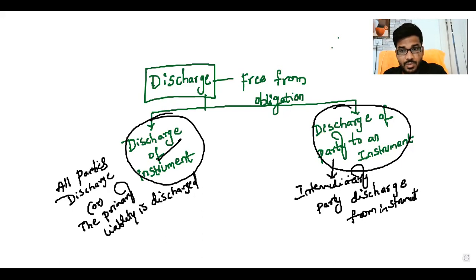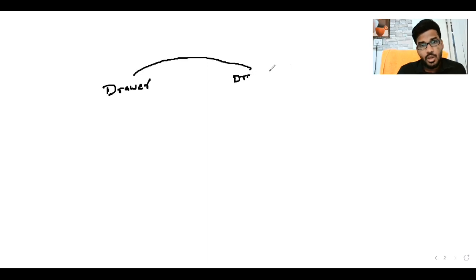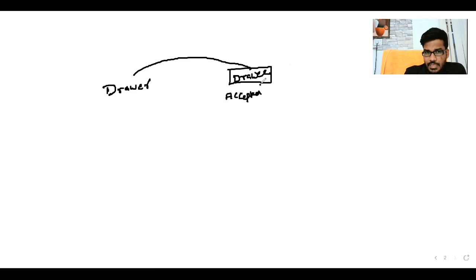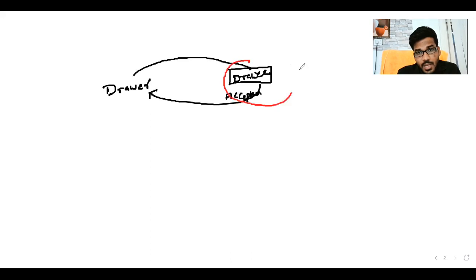Listen carefully. Here the drawer of the instrument draws the instrument and delivers it to the drawee. The drawee accepts and sends it back to the drawer. Now, in this situation, who is the liable party? Is the drawer liable or not? Yes, he is liable to pay.